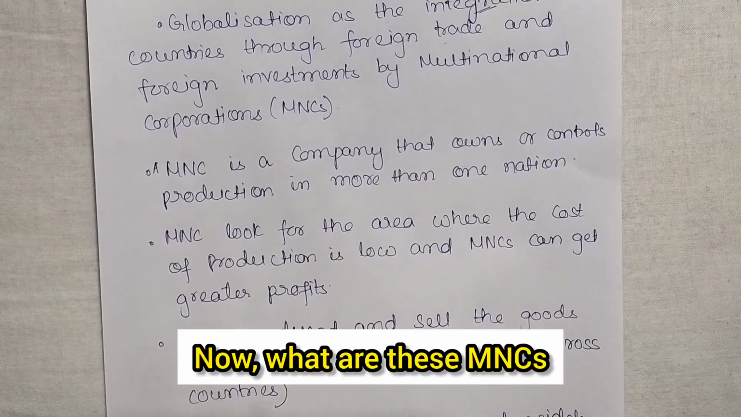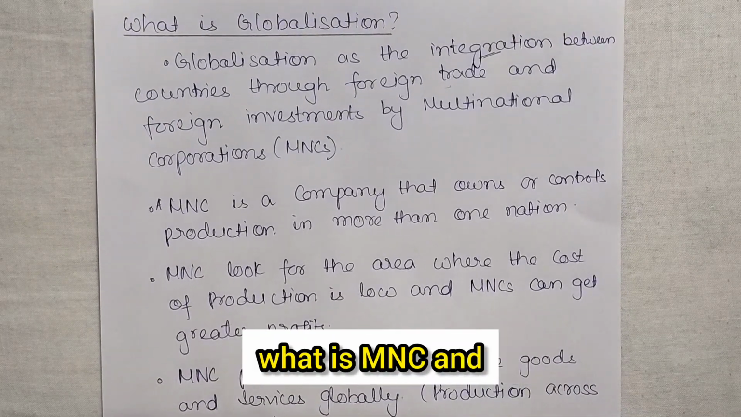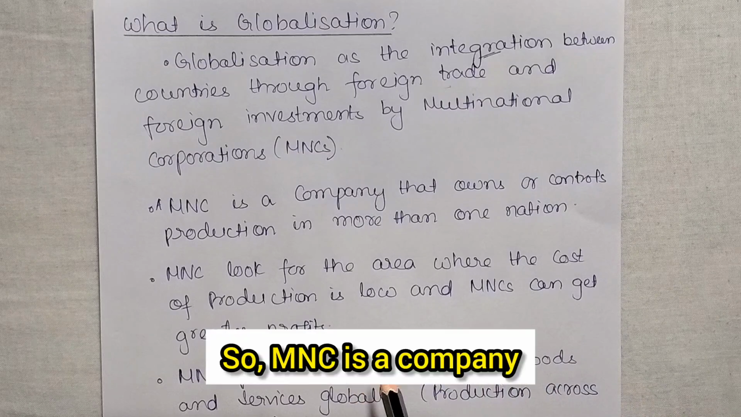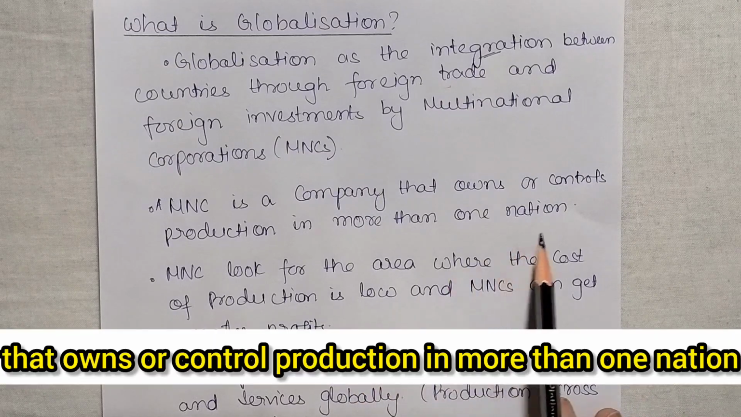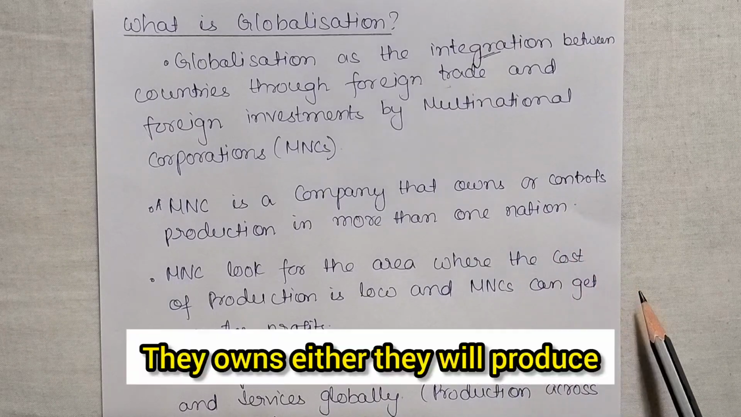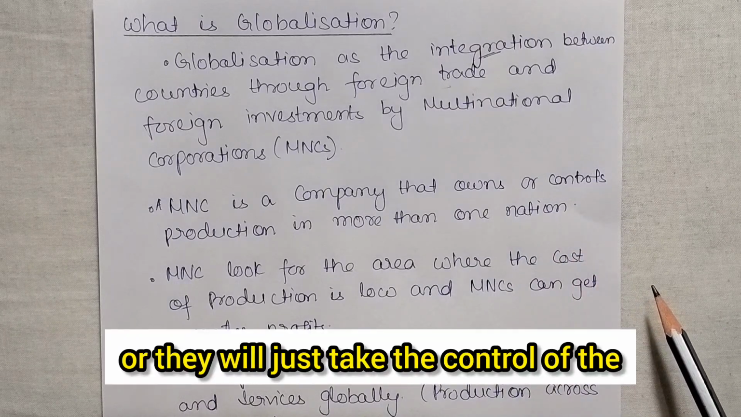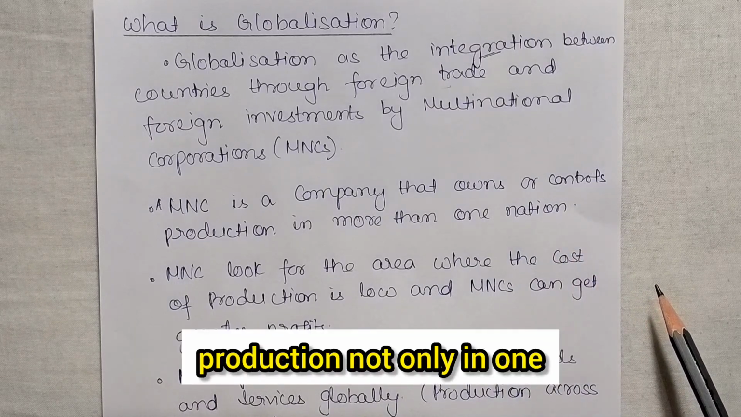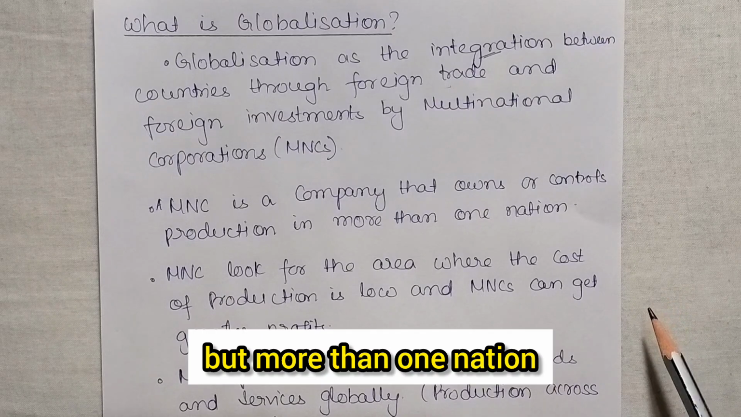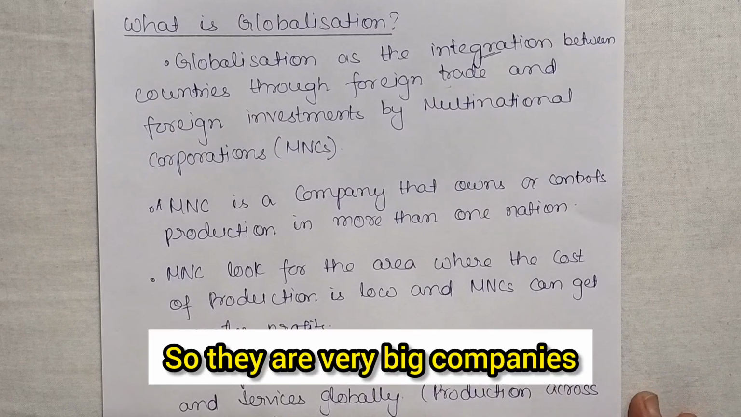Now what are these MNCs? Let us quickly see what an MNC is and what their role is. An MNC is a company that owns or controls production in more than one nation. So what do they do? Either they produce or they just take control of the production, not only in one nation but in more than one nation. So they are very big companies.